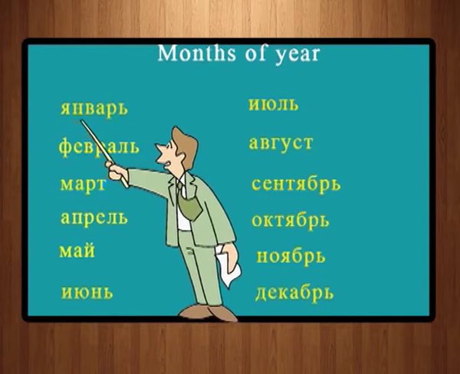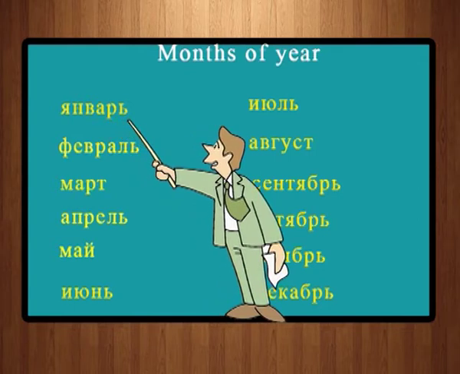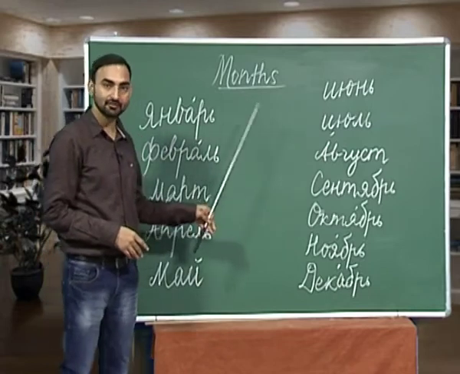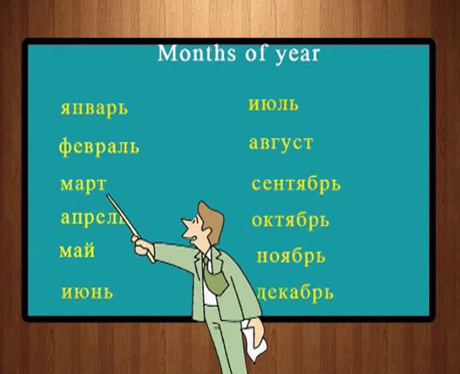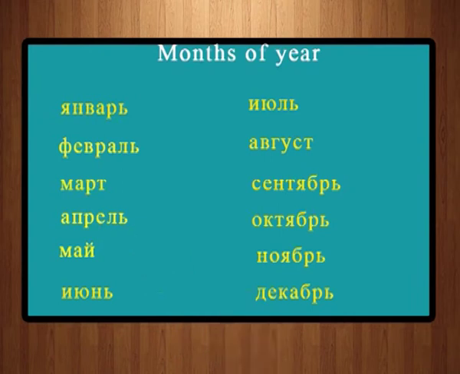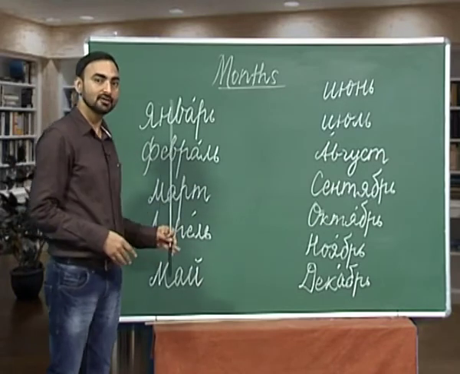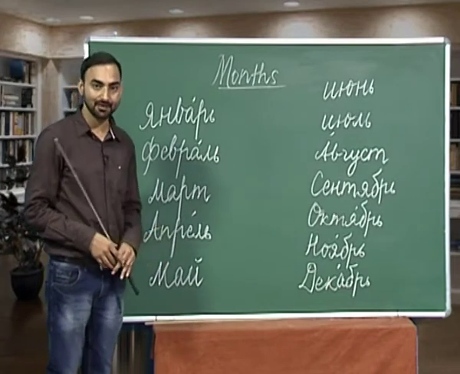The first is January. So, how do you say January in Russian? We call this month Yanvar. Yanvar, stress is on A, that is why this Ya is reduced to E. Yanvar, January. Fevral, February. Next is Marth. Marth is March. April, April. May, May. Yanvar, January. Fevral, February. March, March. April, April.